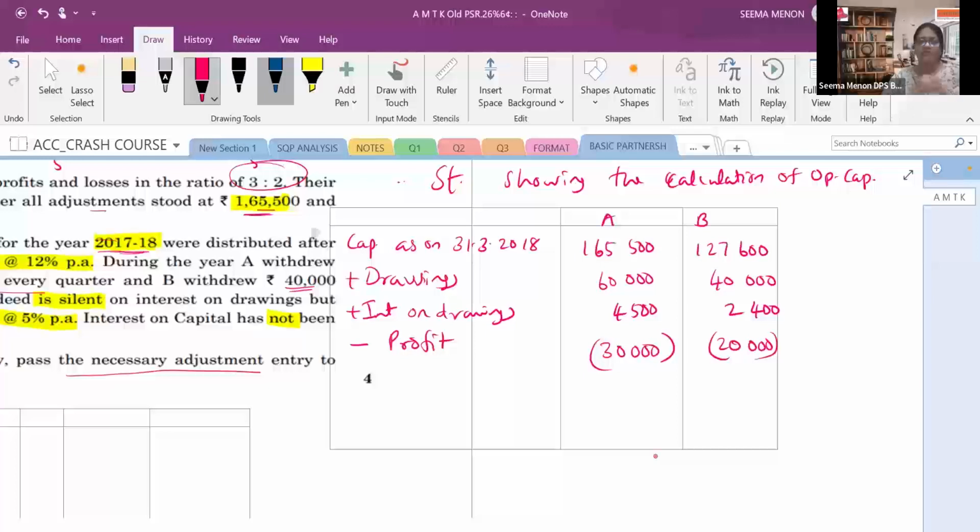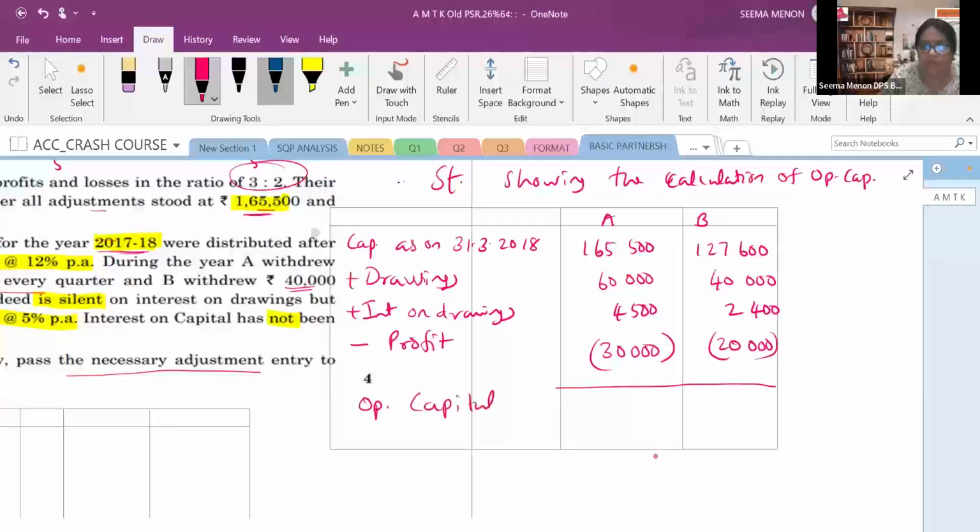So all the items, whatever is mentioned in the question, interest on capital, they're not charged. So we cannot subtract that. Normally, interest on capital also we can subtract, but that's not mentioned only. It is not charged. They are not charged. So we are doing the rectification for that only. Now we have to solve this. If you solve this, how much you will get? That will be your opening capital.